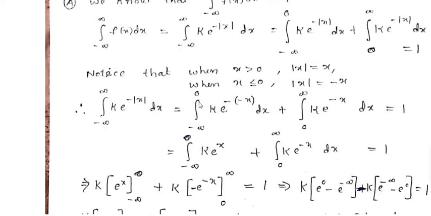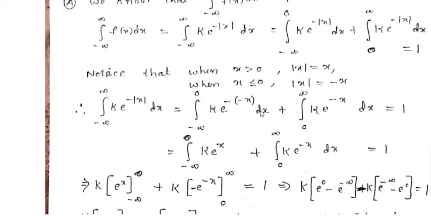Now from minus infinity to 0, capital K into e power of minus modulus of x. X lies in between minus infinity and 0, that is x less than 0. When x is less than 0, modulus of x is defined as minus x.